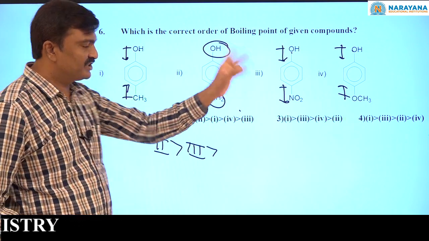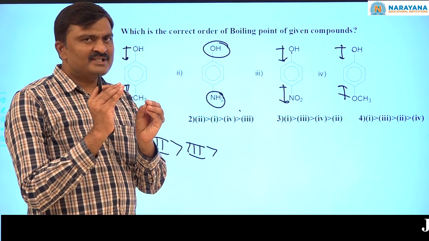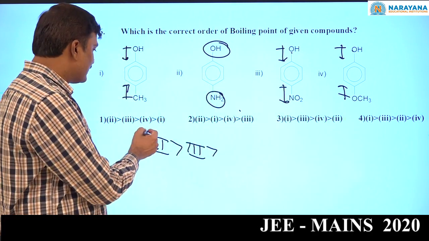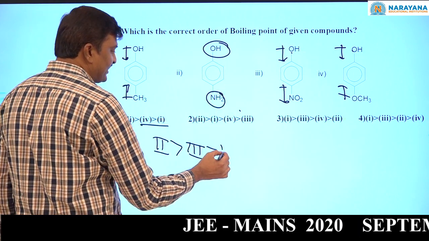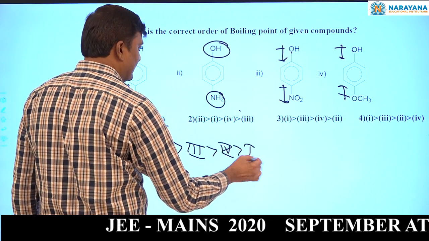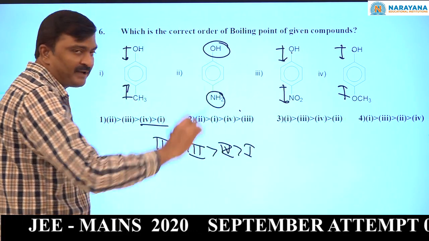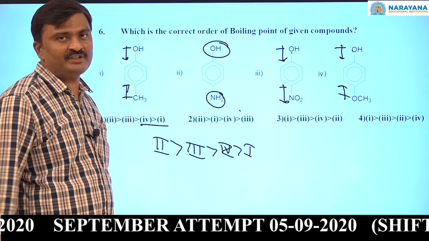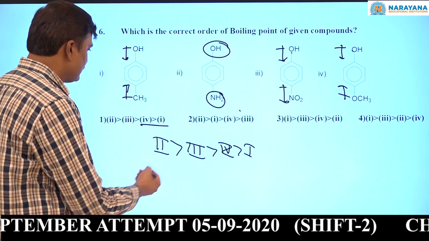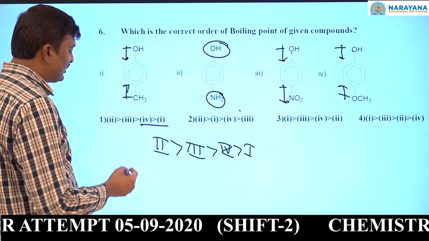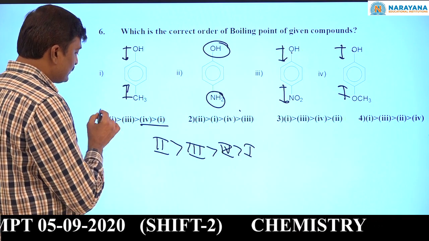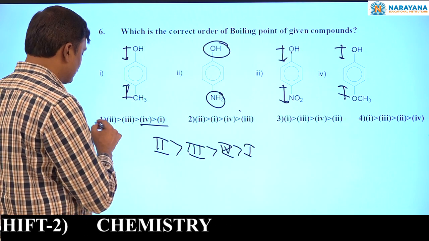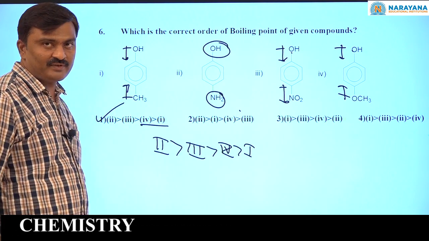Next, in between these 2, a small memory or elimination procedure we have to follow. Finally 4 greater than 1. The comparison between these 2 is a little bit difficult, so it is better to follow the elimination procedure. So finally, what is the correct boiling point order? Compound 2 greater than 3 greater than 4 greater than 1. So the correct answer is option 1.